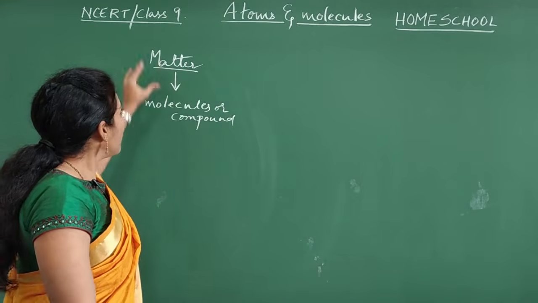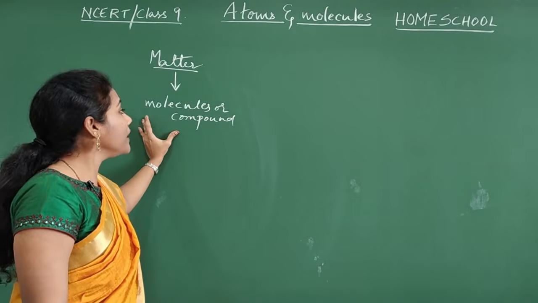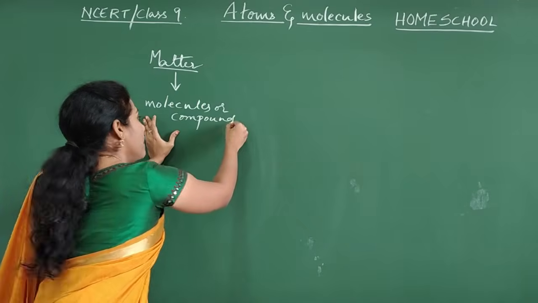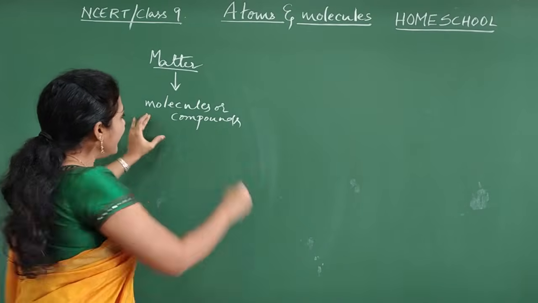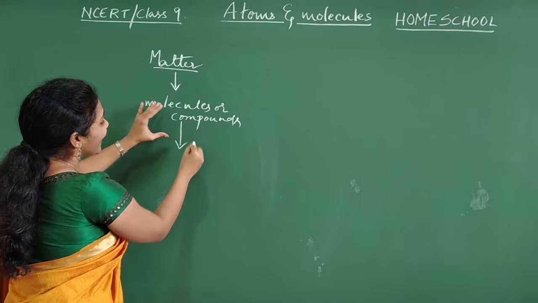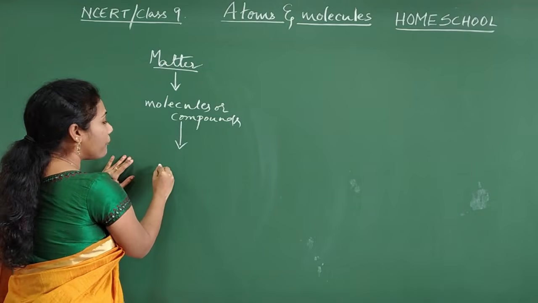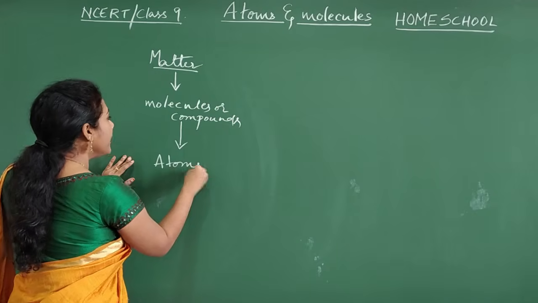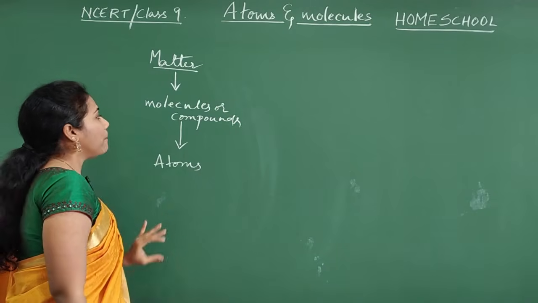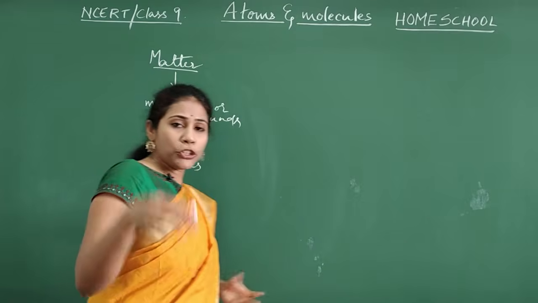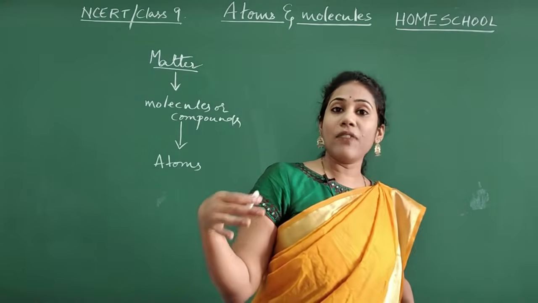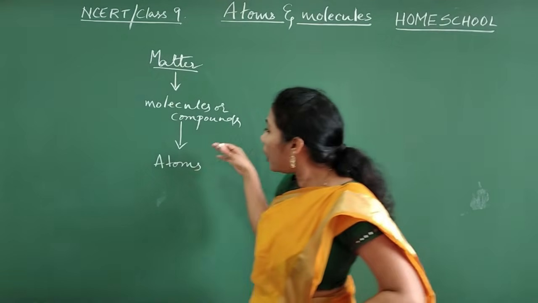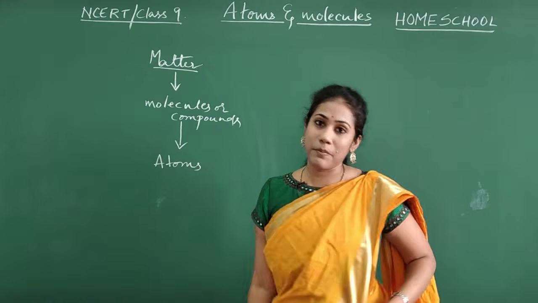So what does matter contain? Molecules or compounds, various compounds. And each molecule is again made up of atoms. Each molecule is again divided into small particles called atoms.